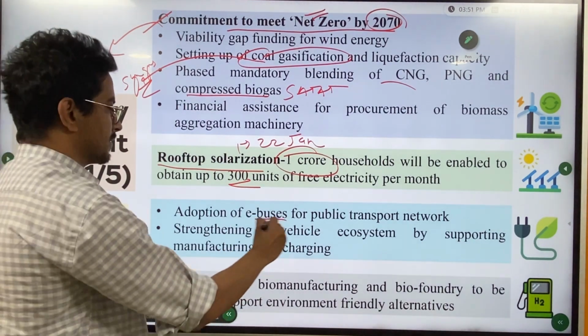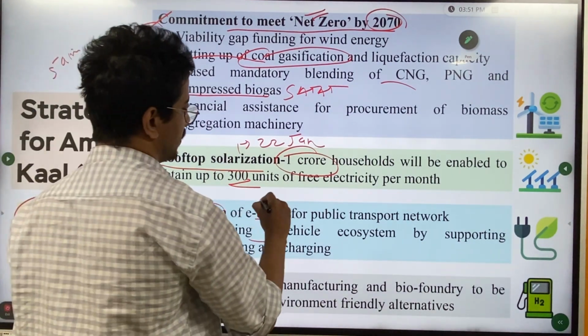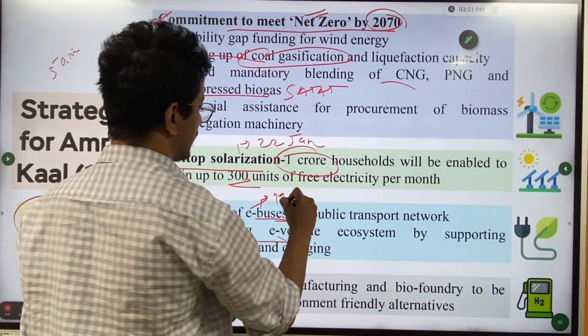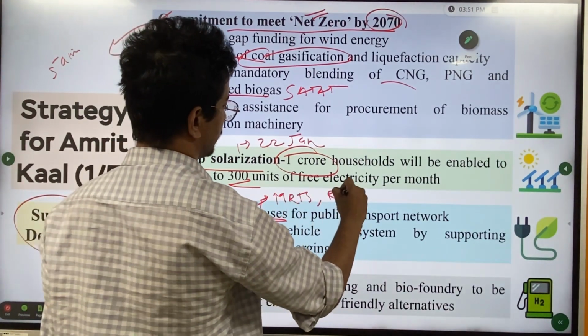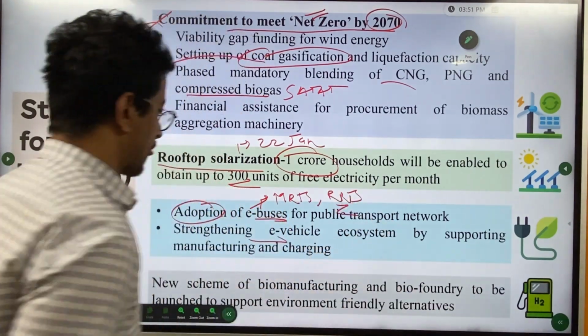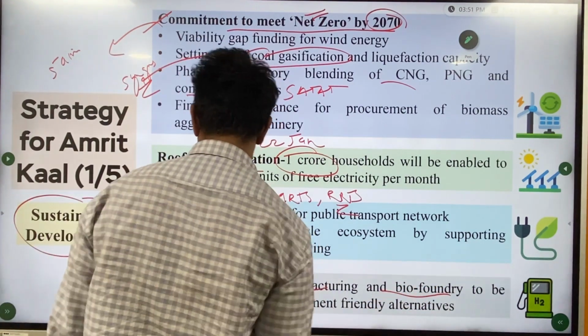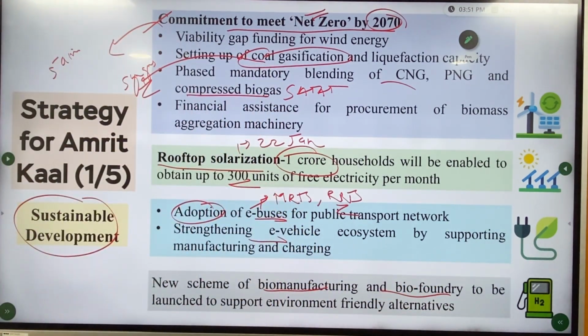Then e-buses, adoption of e-buses and e-vehicles. This would be under MRTS and RRTS. A new scheme of biomanufacturing and biofoundry to be launched. So this was the first strategy for Amrit Kal, sustainable development.